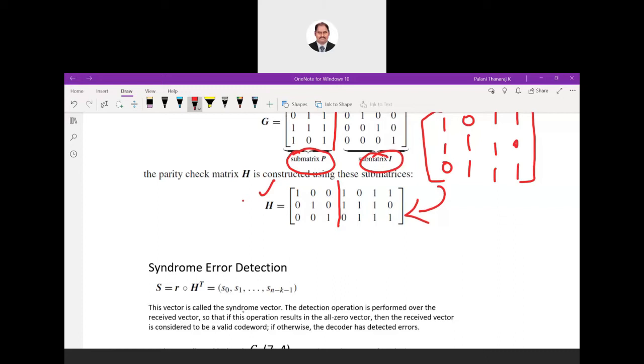So how to first check whether the data is correct or not? Suppose you take some other example. Suppose you are having a disease, you are having some fever.